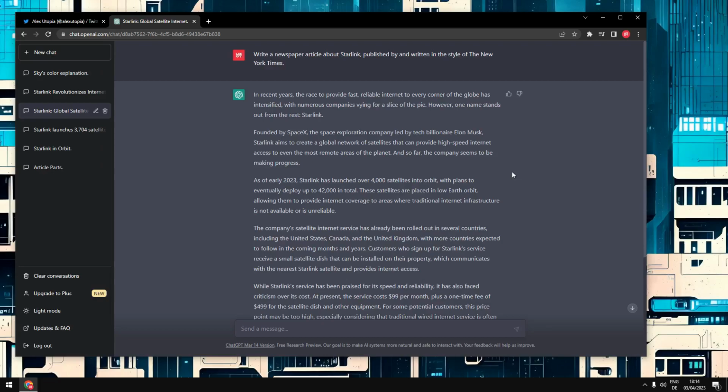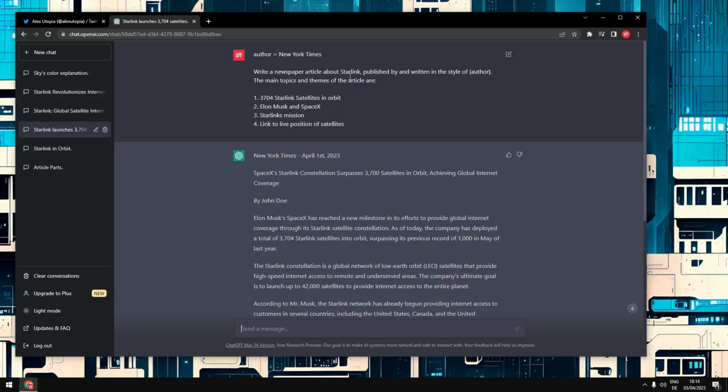But it's still not really what I would think of as a newspaper article, because this is still more like something you would write in school about Starlink, because nothing happened here, right? Newspaper articles are mostly written because something specifically happened recently, and that's not really in here. So let's go a little further.